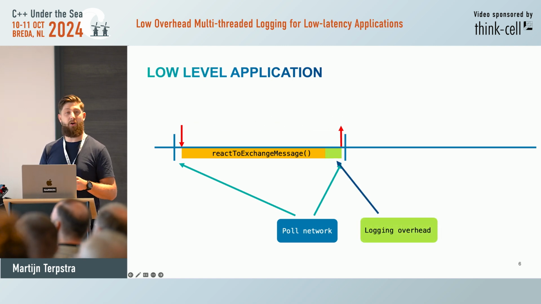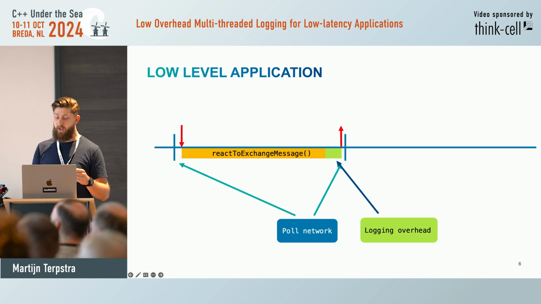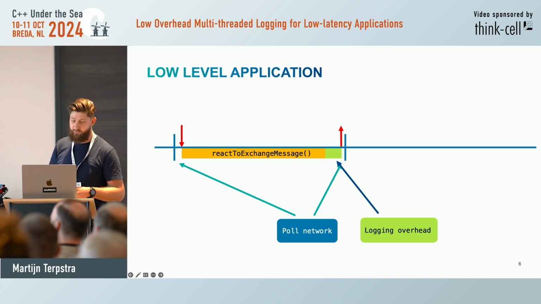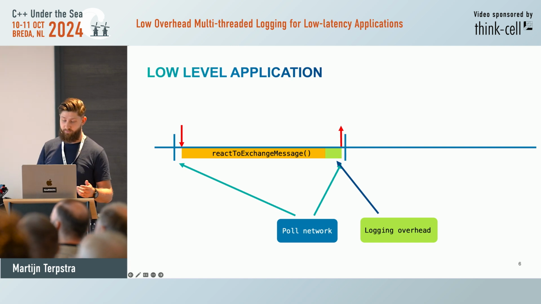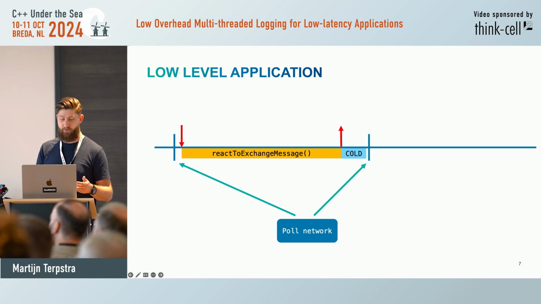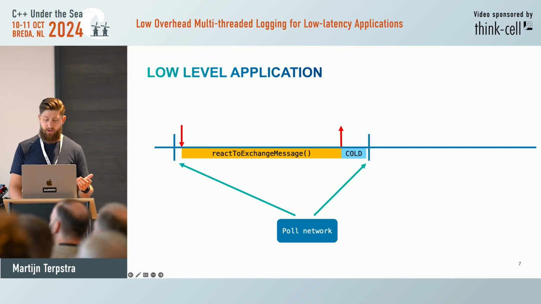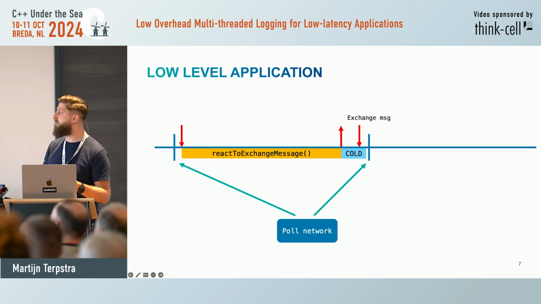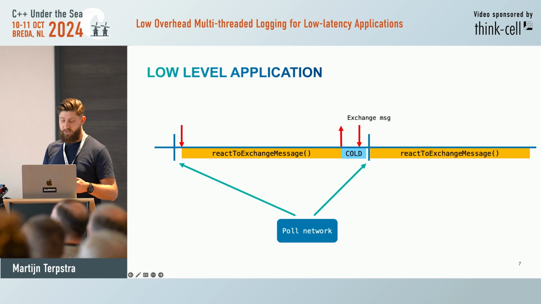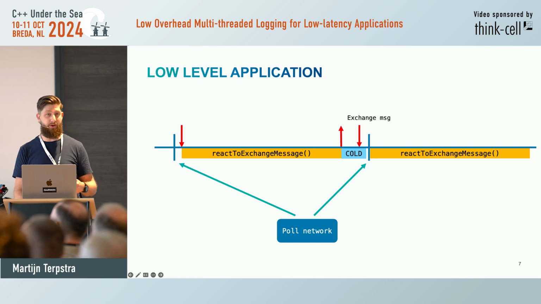So if we have logging overhead, and we are slower, then it might be that we're not getting the trade. So, okay, should we then never log in the hot path? That sounds dangerous to me. There's always something that's worthy enough of logging. Can we instead make the hot code cold and do it after the order? Not really, because after we're sending the order, we might get a new message. And then we're not in time to pull the network buffer. So now we react too late, and this takes too long, and now the opportunity is probably already gone.